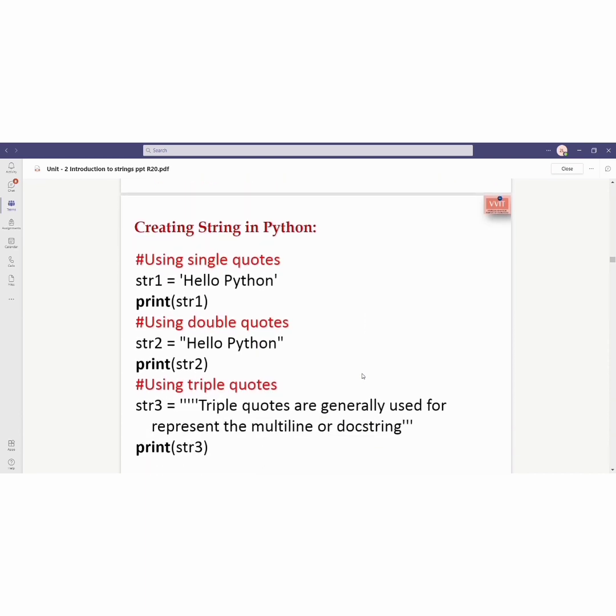Creating strings in Python. We can create a string in Python by using single quotes, double quotes, and also triple quotes. For example, with single quotes, str1 = 'hello Python'. If we print str1, the output is hello Python. If we use double quotes, similarly we get hello Python. If we use triple quotes, similarly we get the matter enclosed within the triple quotes.